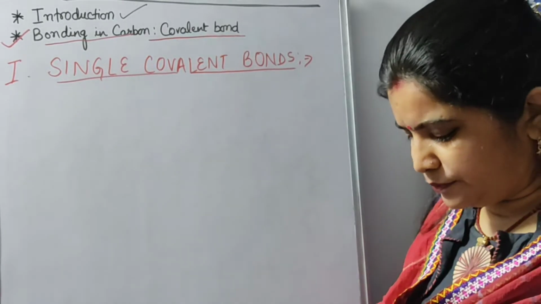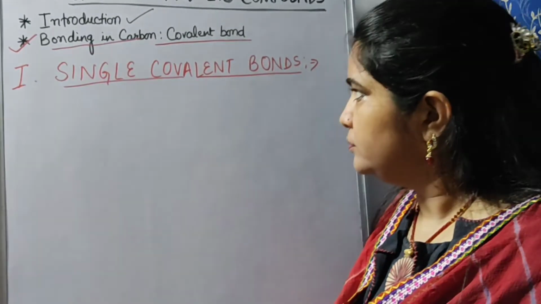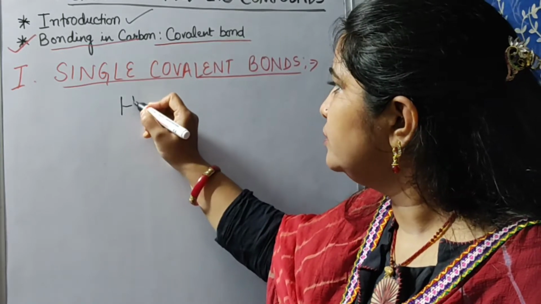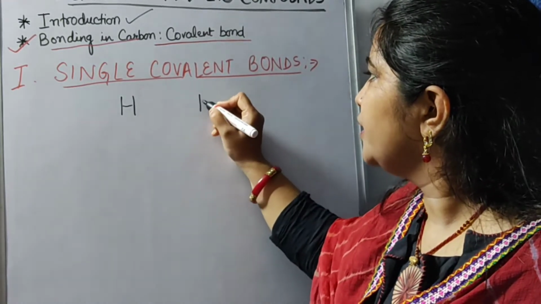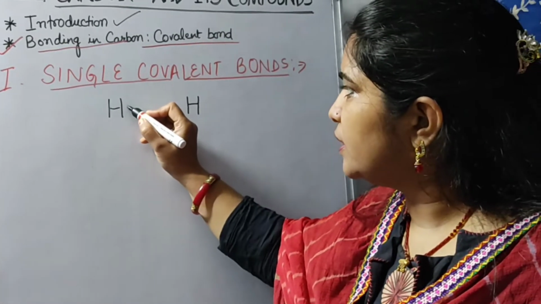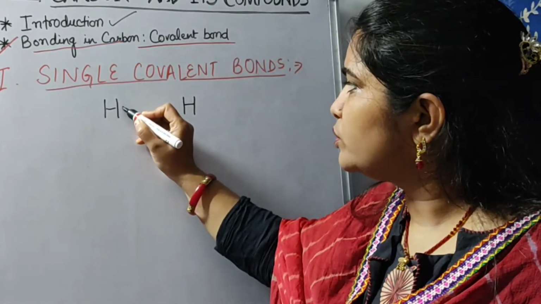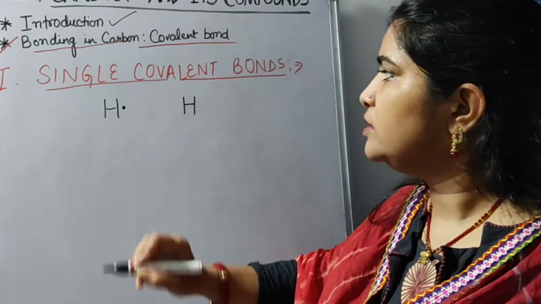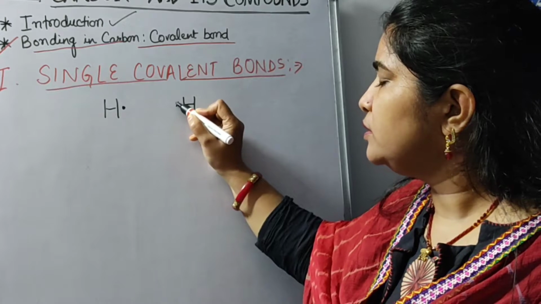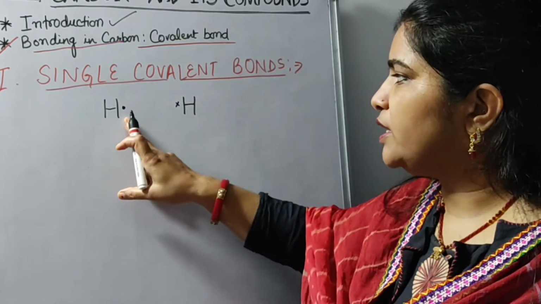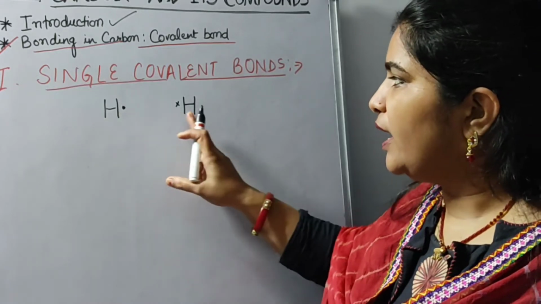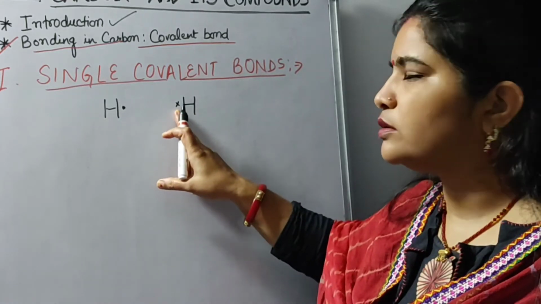Okay, suppose I have taken hydrogen and here also hydrogen. In this case we know that hydrogen has one electron in its outermost orbit. Children, here I am showing one electron of this hydrogen by dot and one electron of this hydrogen by cross.